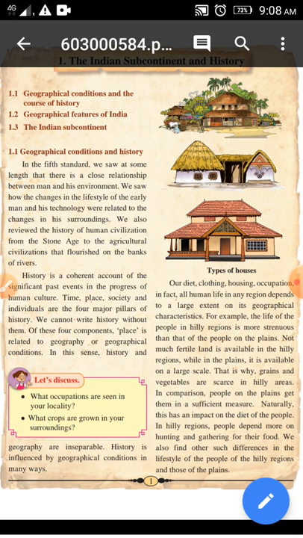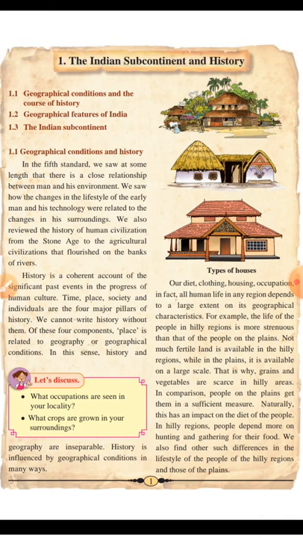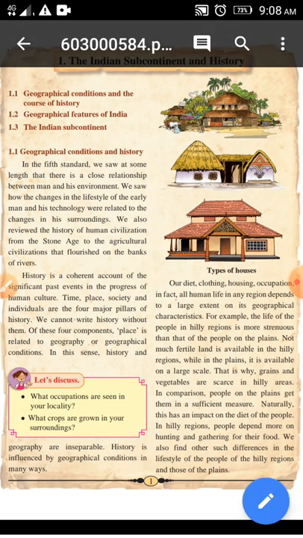If we move to the past incidents in ancient times, history is divided into three major parts. Which parts are they? The ancient part, the medieval part, and of course the modern part, correct? So in the ancient part, man was totally dependent on nature, correct? Whatever man got from nature, only on the basis of that man had to exist in life. We saw how these changes in the lifestyle of early man and his technology were related to the changes in his surroundings.